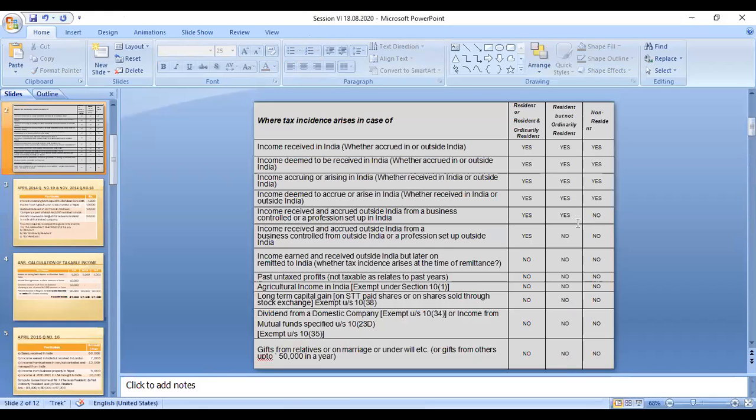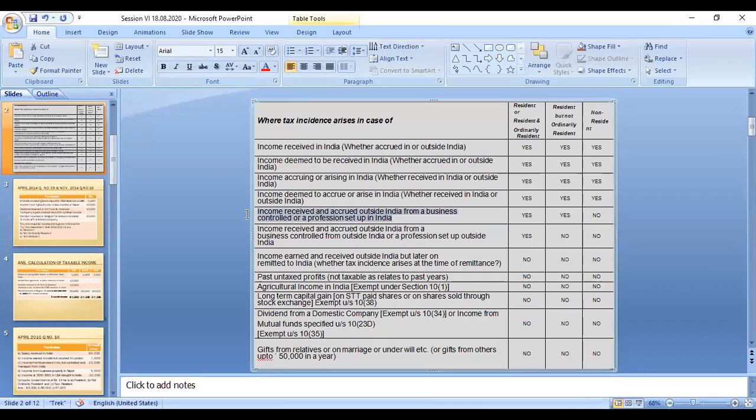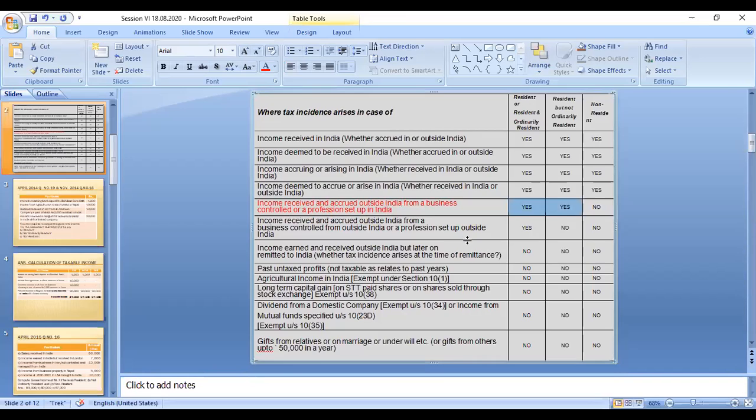So you can see this category: income received and accrued outside India from a business or profession set up in India, controlled from India. Controlled from India means these two people have to pay the tax. The non-resident people need not pay the tax. So this is the category.